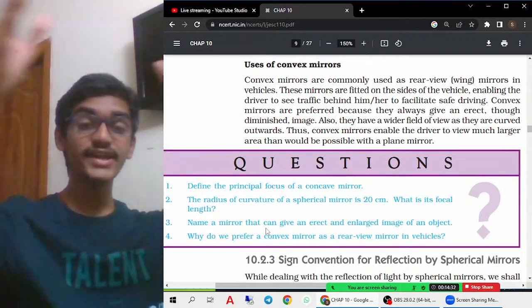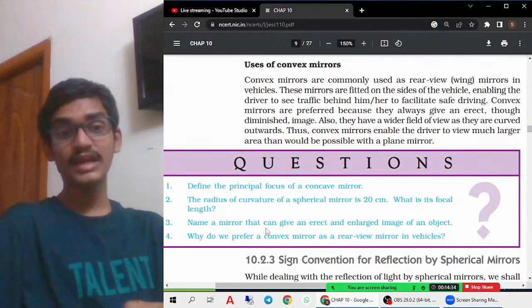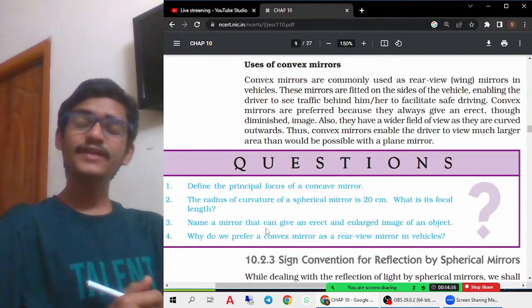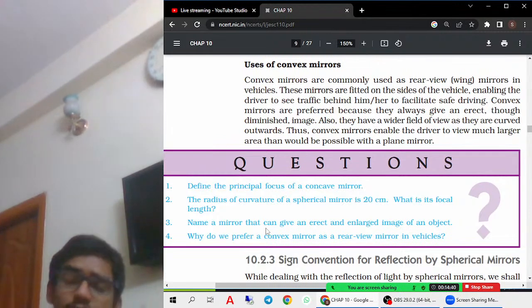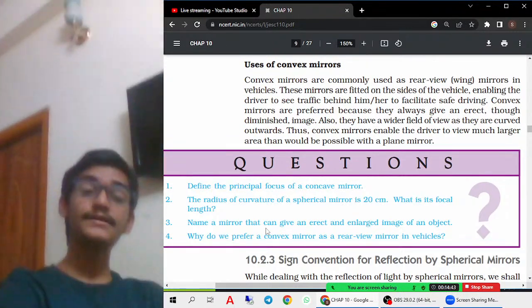Because they provide a wider appearance also. So they give a wider appearance. Why can we not use concave mirrors? They will also produce a wider view, because they can also produce a wider view, no? But why are we not using them?